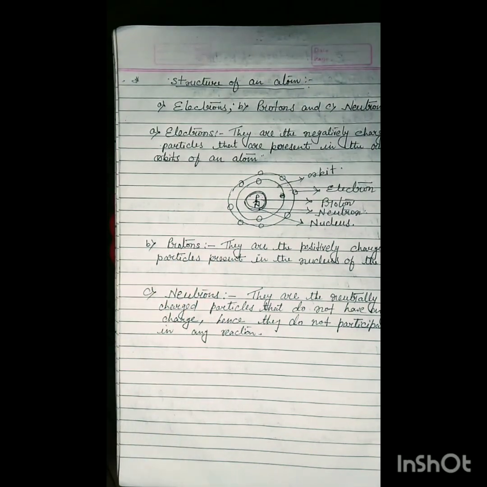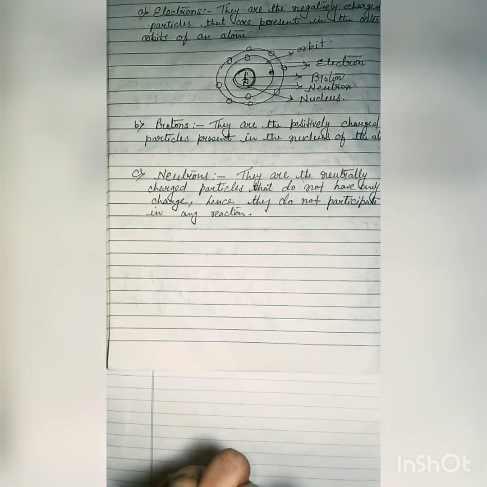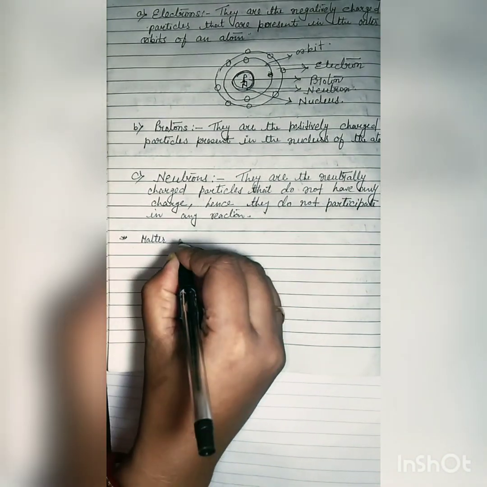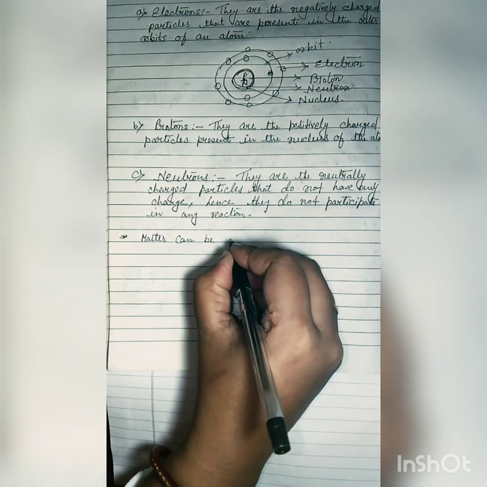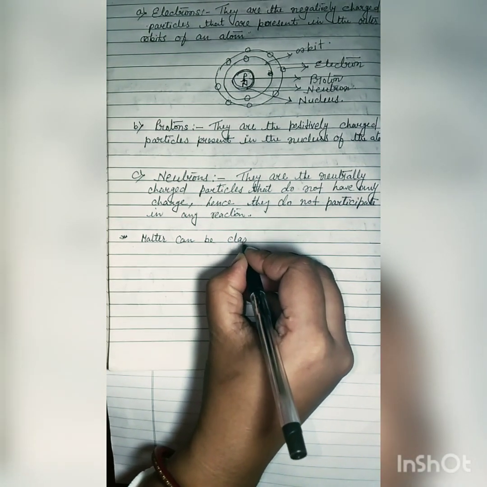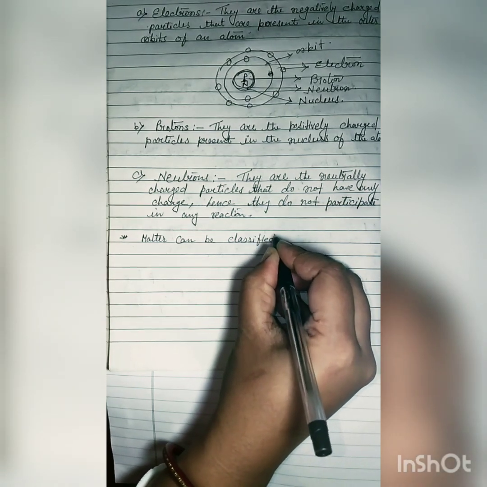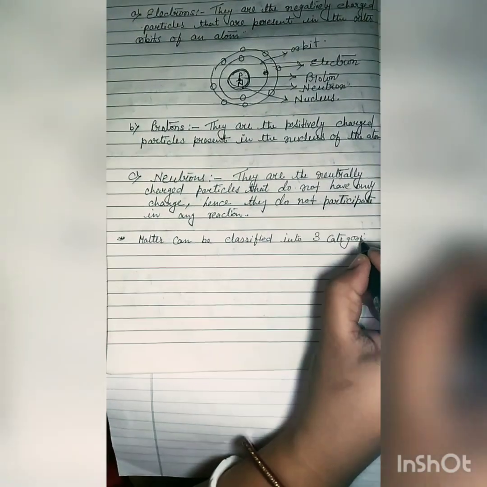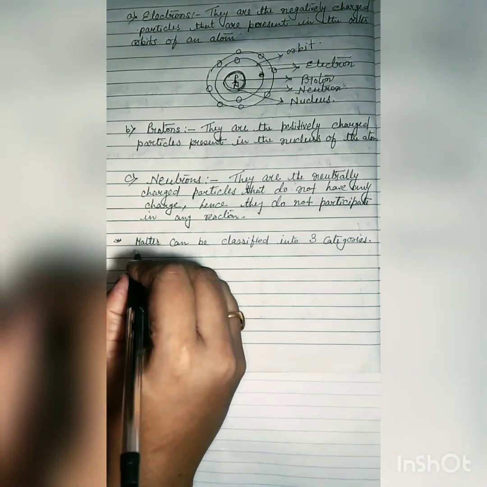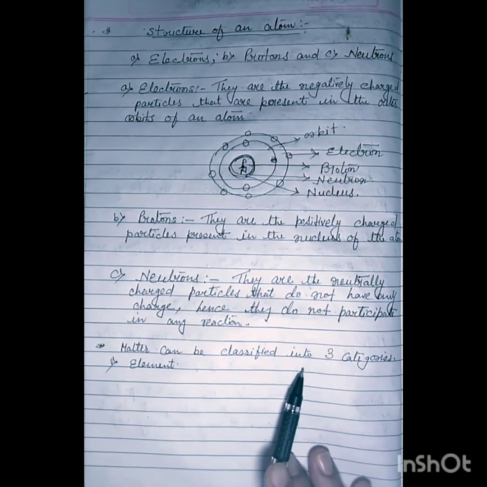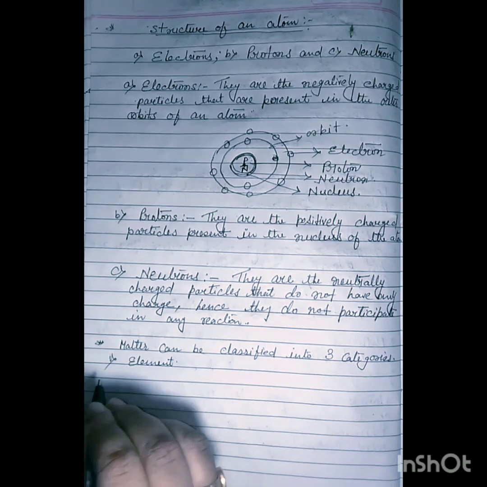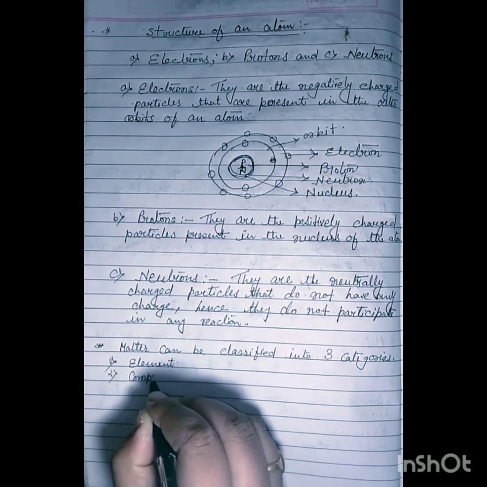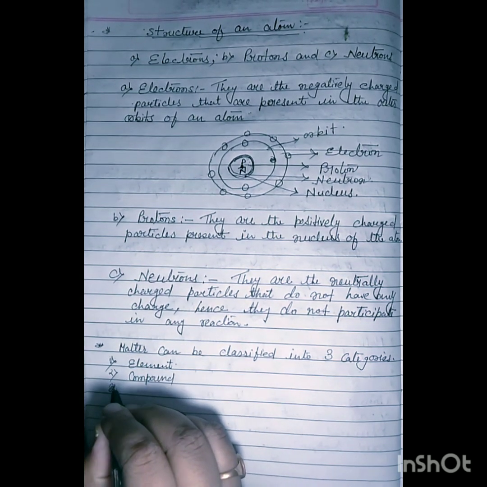Chemically, matter can be classified into three categories. Number one, elements. Number two, compound. And three, mixture.